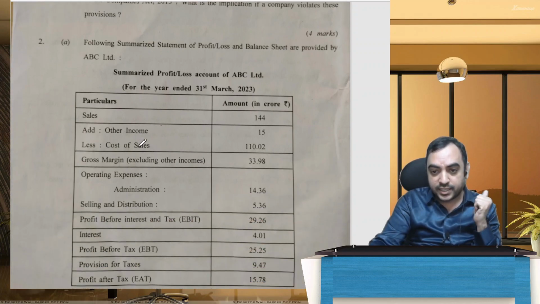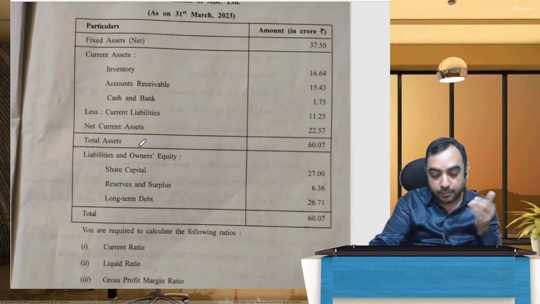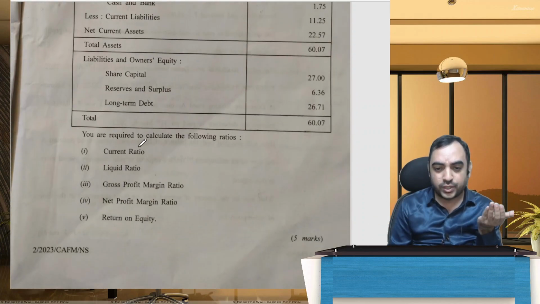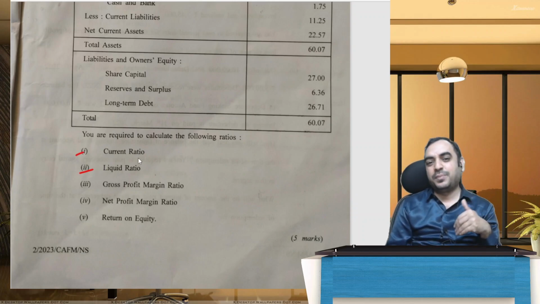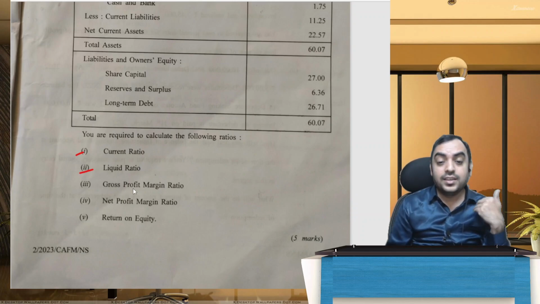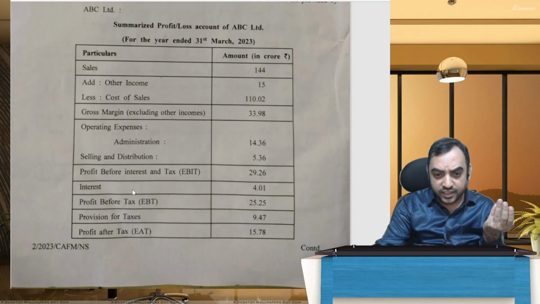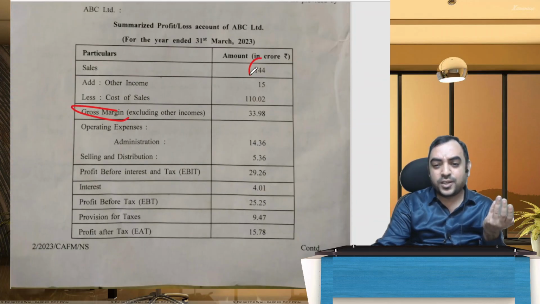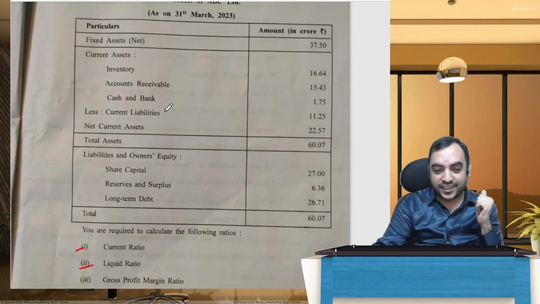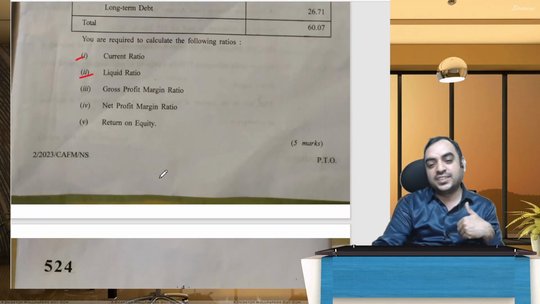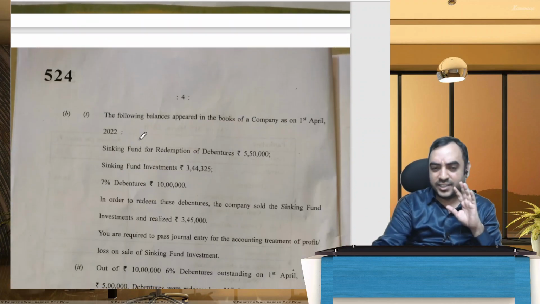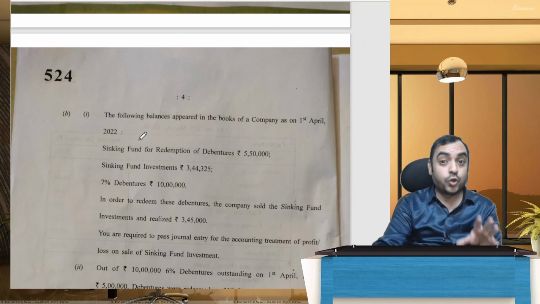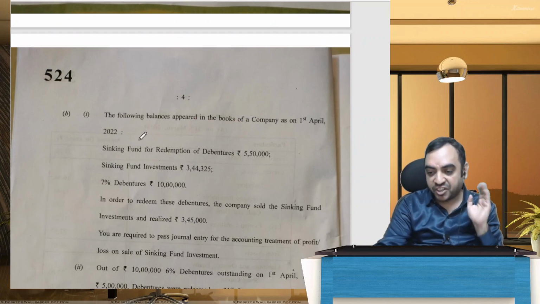Second one: the following statement is the P&L. They have given the balance sheet, then they ask you to calculate current ratio, liquid ratio. Very, very straightforward. Current ratio is current assets by current liabilities. Liquid ratio means from the current assets you have to take out stock. Gross margin is there: gross profit by sales into 100, and gross profit you can calculate. Net profit margin is net profit by sales into 100, and return on equity is net profit by shareholders' funds. I think that is not a great one, a straightforward one. I hope students found it comfortable.